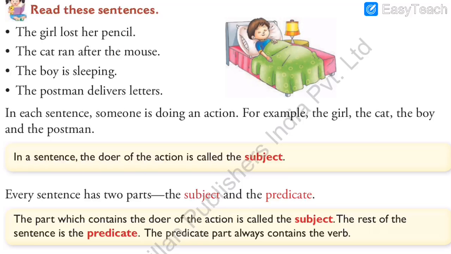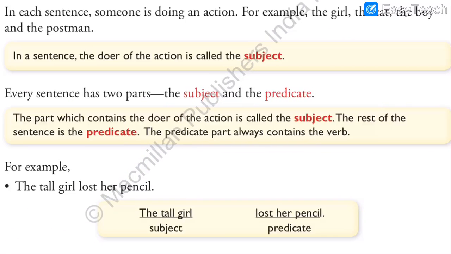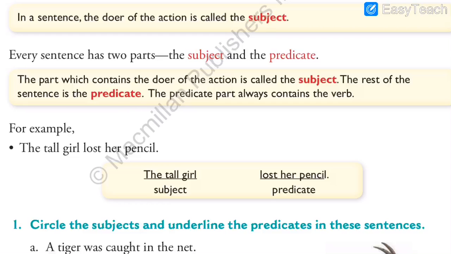So, we also understood what is predicate. See, what is given over here? The definition is given. The part which contains the doer of the action is called subject. The rest of the sentence is the predicate. The predicate part always contains verb. This is the most important thing you have to remember, students.